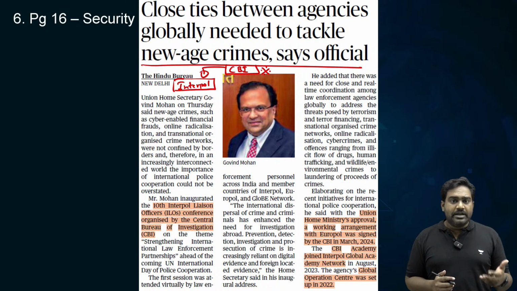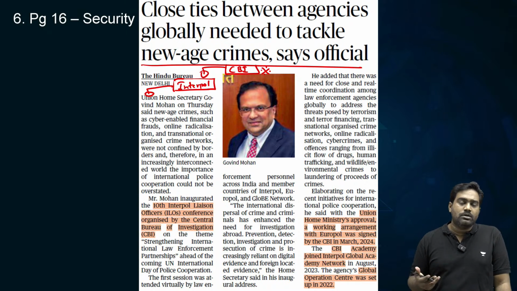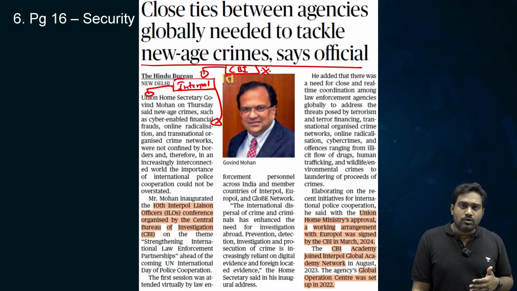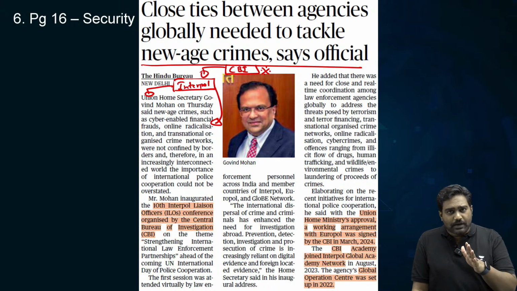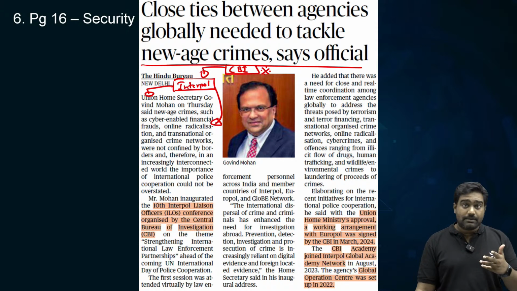So through Interpol, you can issue color-coded notices. There are different types of color-coded notices issued through Interpol. You have the red corner notice, the blue corner notice. They all serve a different purpose. Now, please find out how many color-coded notices there are with Interpol, how many notices can be issued, and what is their purpose. Please mention that in the comment section. This can be important for prelims.